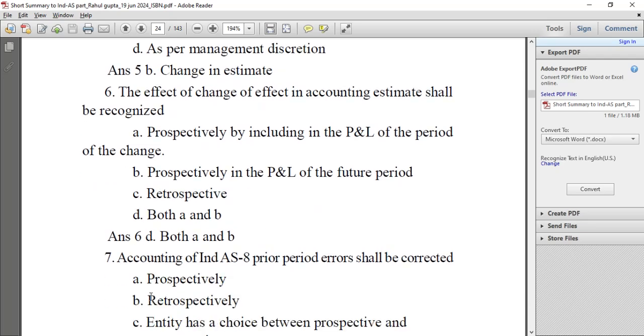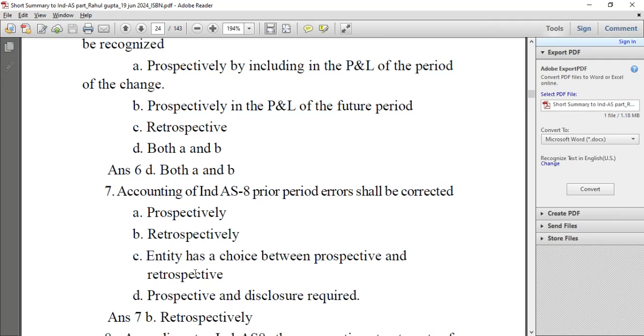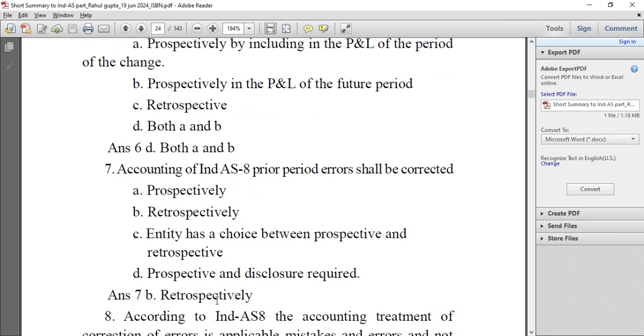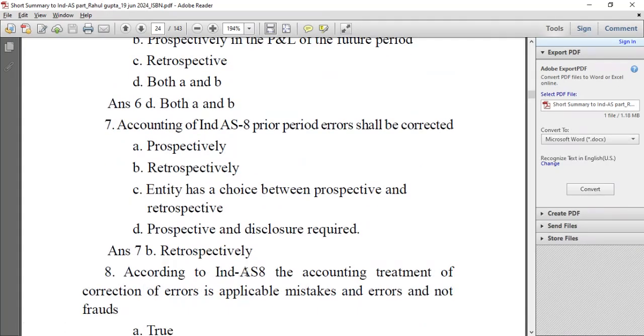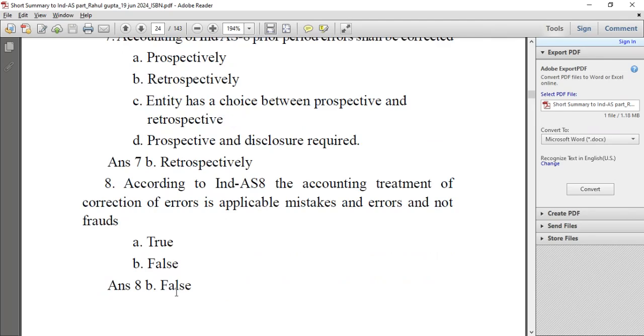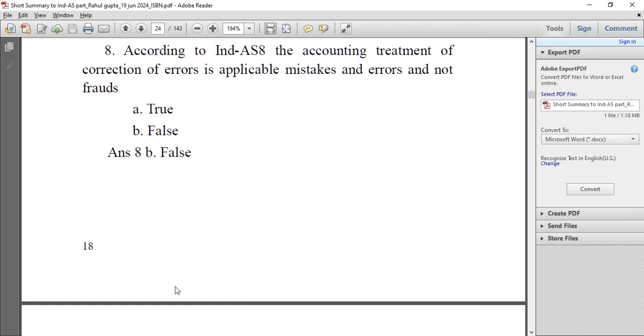Under Ind AS 8, prior period errors shall be corrected prospectively, retrospectively, the entity has a choice between prospective and retrospective, or prospective with disclosure required. The answer is retrospectively. According to Ind AS 8, the accounting treatment of correction of errors is applicable to mistakes and errors and not frauds. A true, B false. It is false.